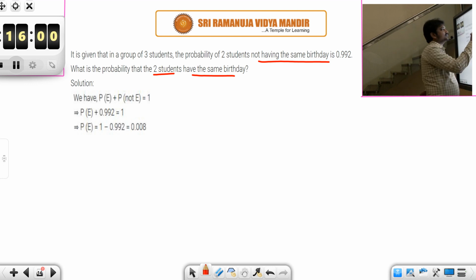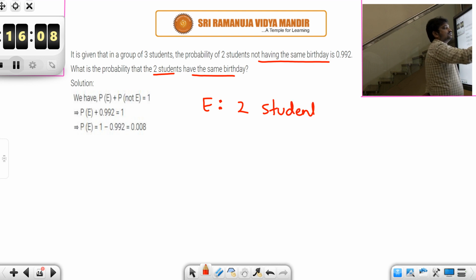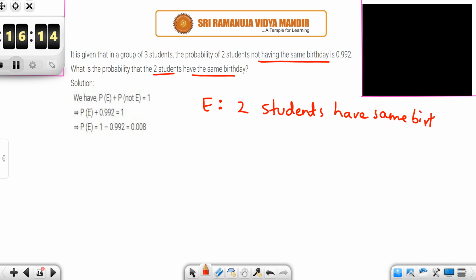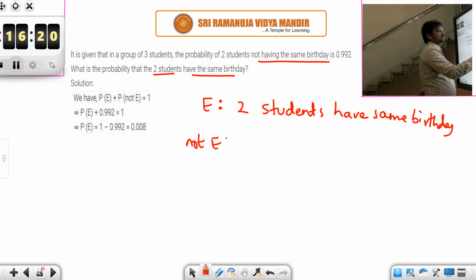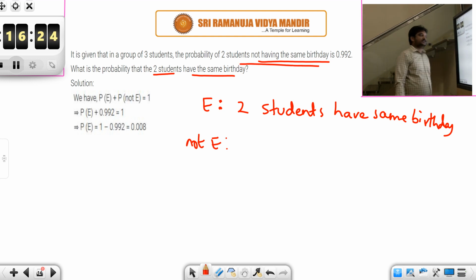See here, whatever they are asking in the question, assume that as some event. What is the event? 2 students have the same birthday. Assume this as E. Then what will be not E? Not E means 2 students not having the same birthday, isn't it?